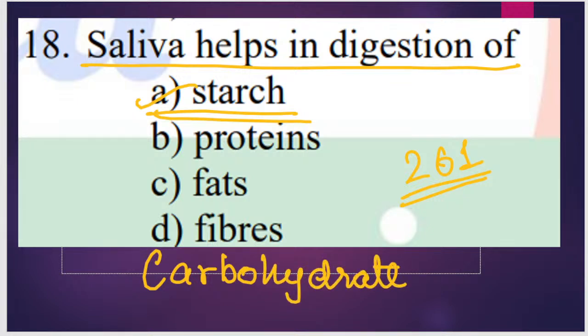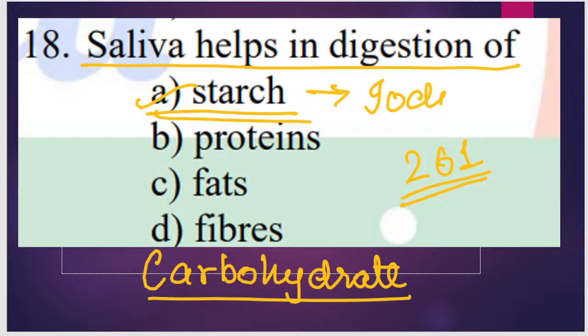तो भी आप ध्यान रखोगे because starch is also what? Starch is a kind of carbohydrate. तो question में आपको कार्बोहाइड्रेट भी आ सकता है. कार्बोहाइड्रेट as well will be the correct answer. ओके, इसके साथ में ही we apply a test for the presence of starch. That test is called the iodine test. In the presence of iodine, starch turns into blue black color, so this also you must keep in mind.